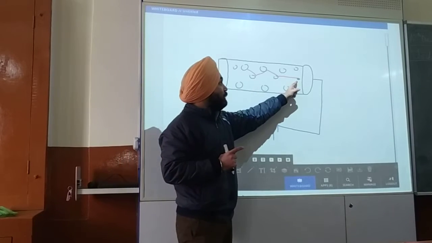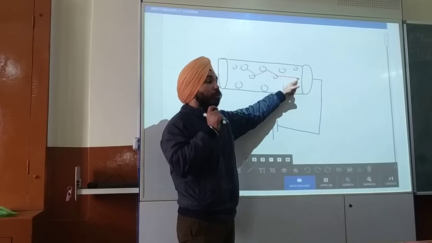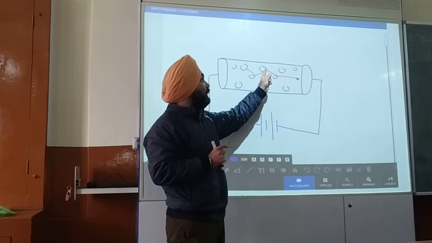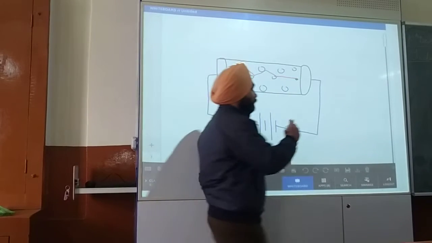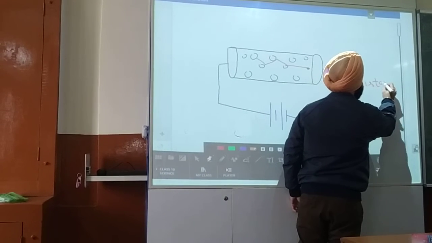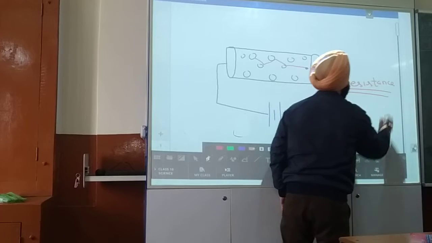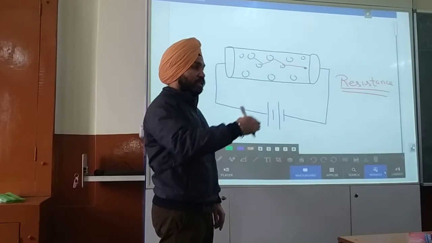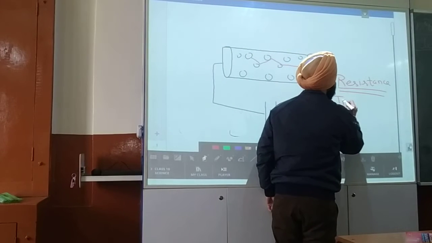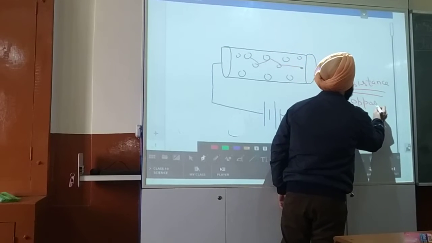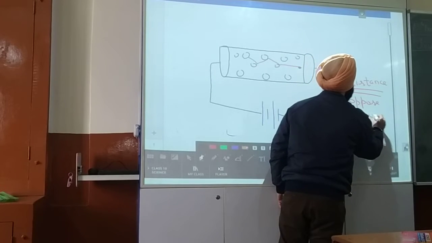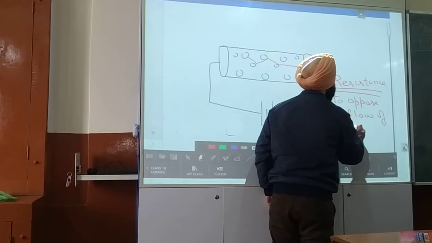Now, this is known as resistance. This is the property of the material due to which electrons collide in their path. What is resistance? It is the opposition. According to the name, to resist means to oppose. What is the meaning of resistance? To oppose the flow of charge. It is known as the resistance.